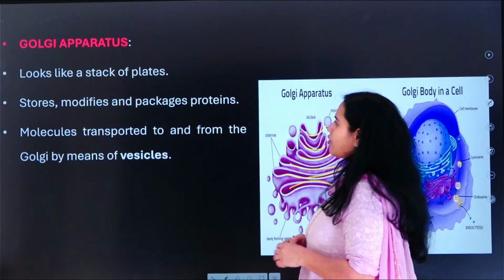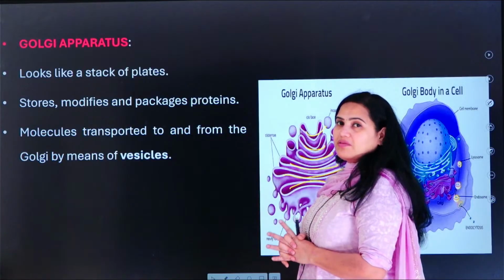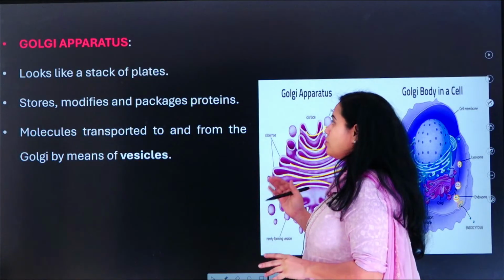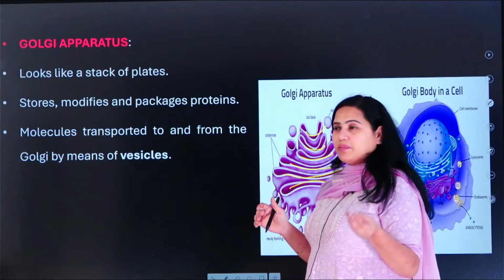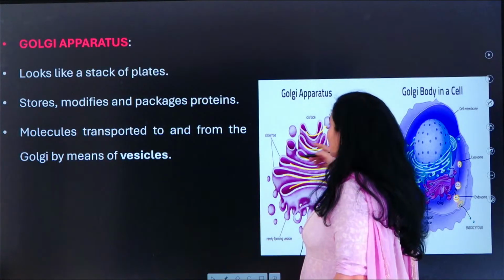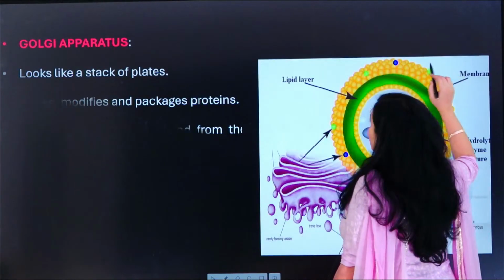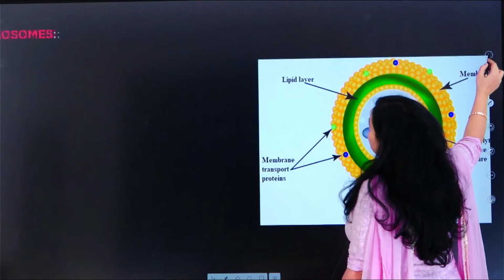ओके इसमें कुछ स्टैक ऑफ प्लेट्स हैं, ओके प्लेट्स की स्टैक की तरह दिखाई दे रही है. So what is the function of this Golgi apparatus? It stores, it modifies, it packages some proteins. Okay, so they also have some vesicles which are actually present. They are used in the transportation of materials. That is another important function which is present to them.